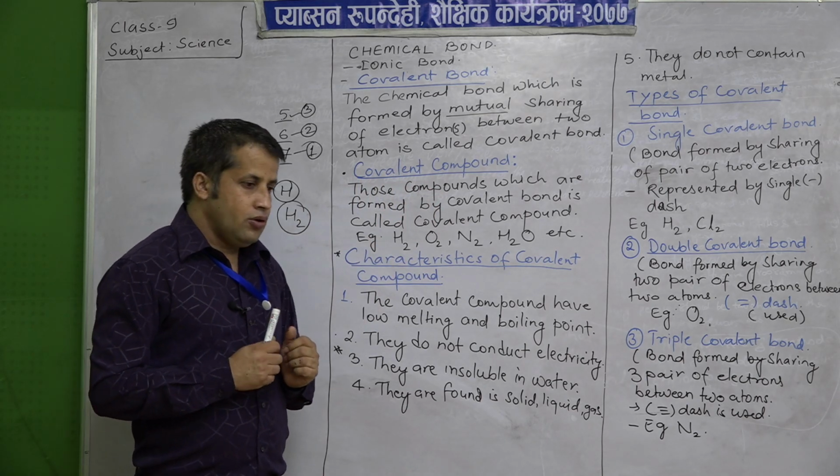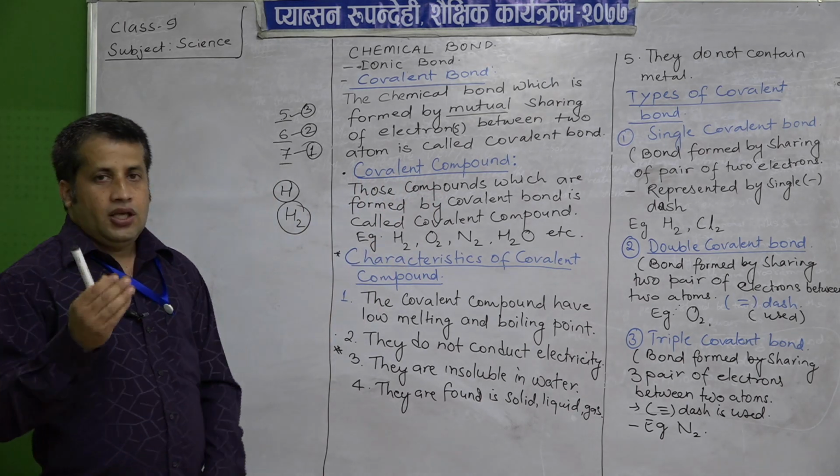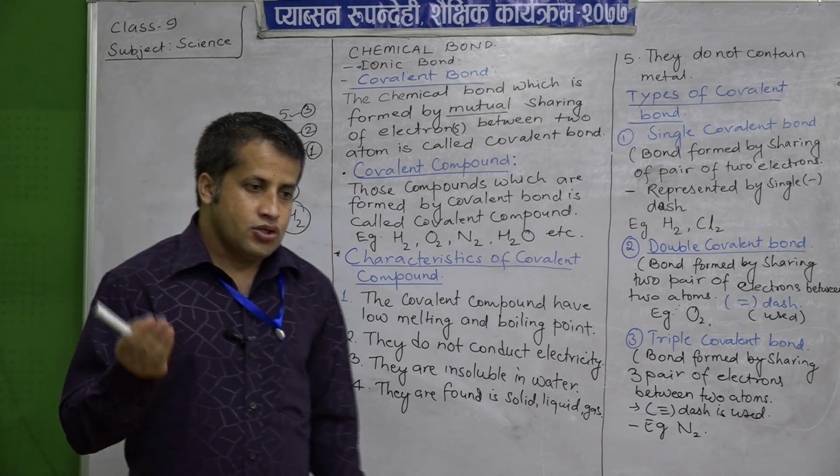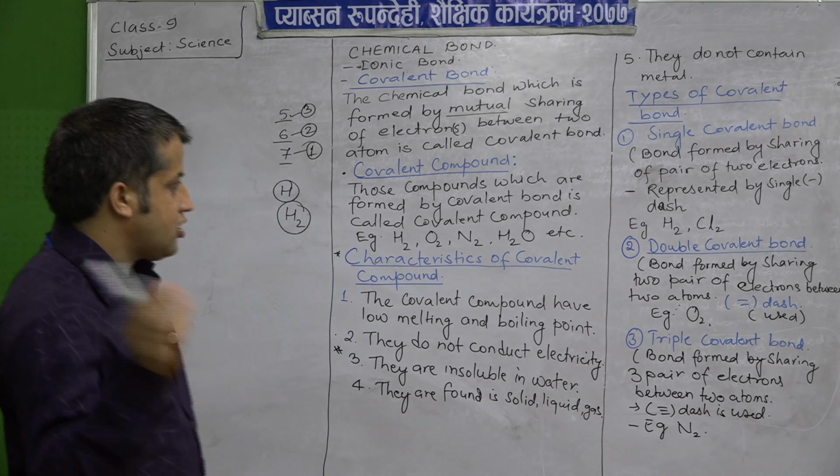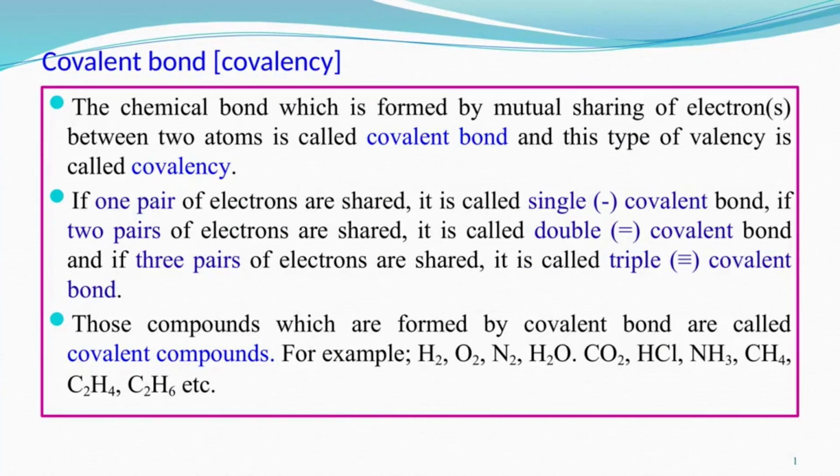So, the same thing let us see in the slide. Please concentrate on the slide. Covalent bond, which is also known as covalency, is the chemical bond formed by mutual sharing of electrons between two atoms; sometimes one electron, sometimes they will share more electrons.